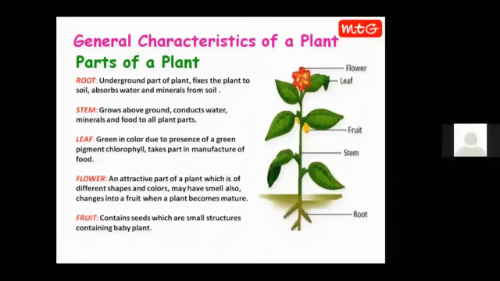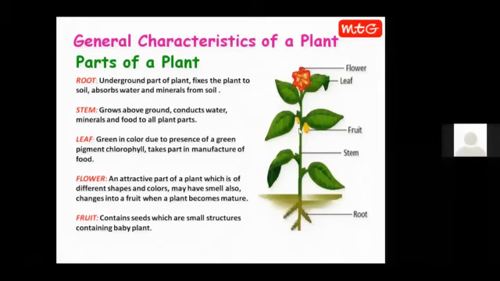But the main function of stem is conduction of water, minerals, and food to all plant parts. Whatever water is taken up by the root is conducted to different plant parts through the stem. It is distributed to leaves, flowers, fruits with the help of the stem. Similarly, the food which is prepared in the plant is taken from the leaves and again distributed to different plant parts. So the main function of stem is conduction of water, minerals, and food to all plant parts.